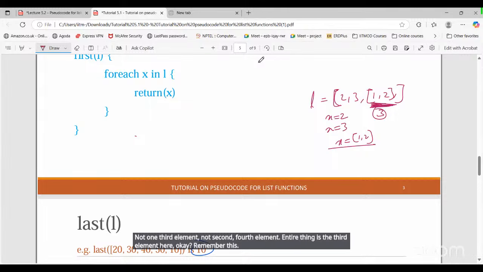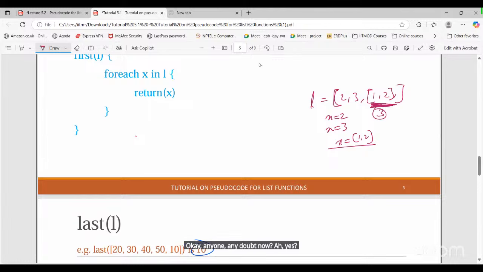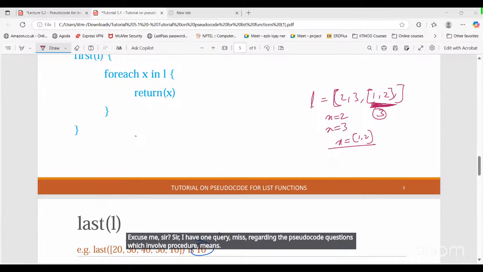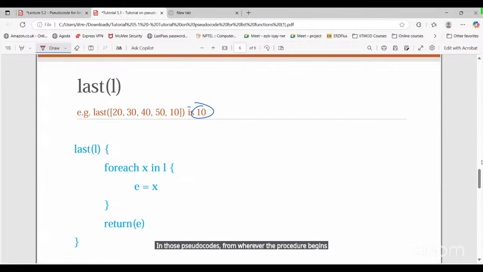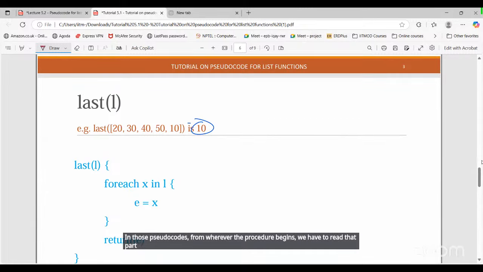Okay. Anyone, any doubt now? Yes. So I have one query regarding the pseudocode questions which involve procedures. From wherever the procedure begins, do we have to read that part first and then the main code later, or do we have to read it from top to bottom only?